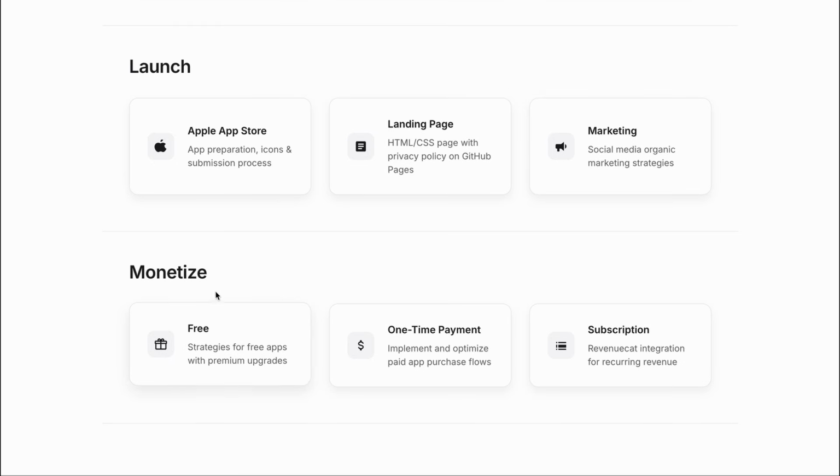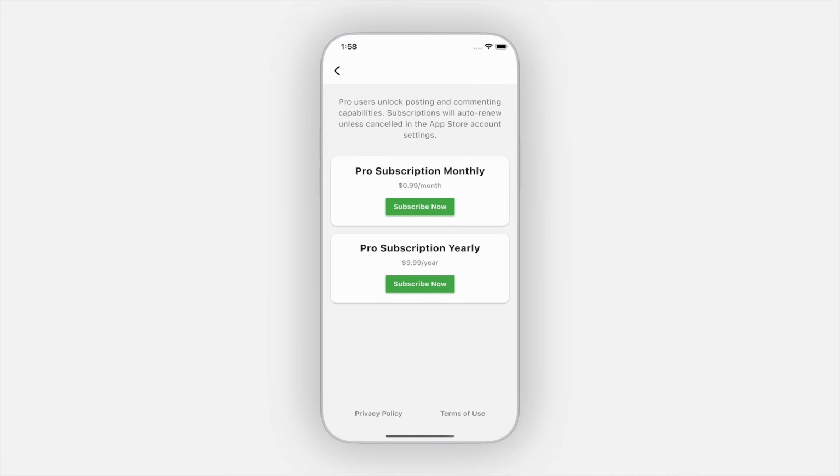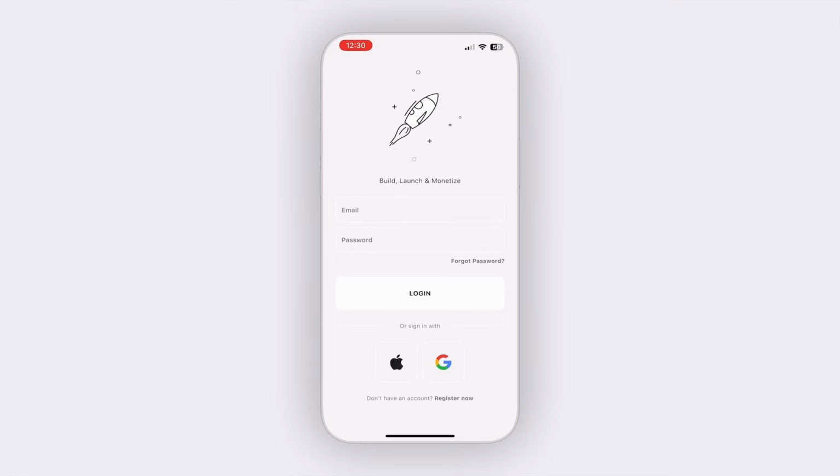And then finally, the monetization section. So I'll show you how to price it to be either free download or a one-time payment. But more importantly, I'll teach you how to generate recurring revenue with subscriptions using RevenueCat. So we can create a kind of pro version of your app that users can pay for in like a monthly or yearly subscription. So that's what this course is about. It starts completely from scratch and takes you on the entire journey to build, launch, and monetize your own apps.